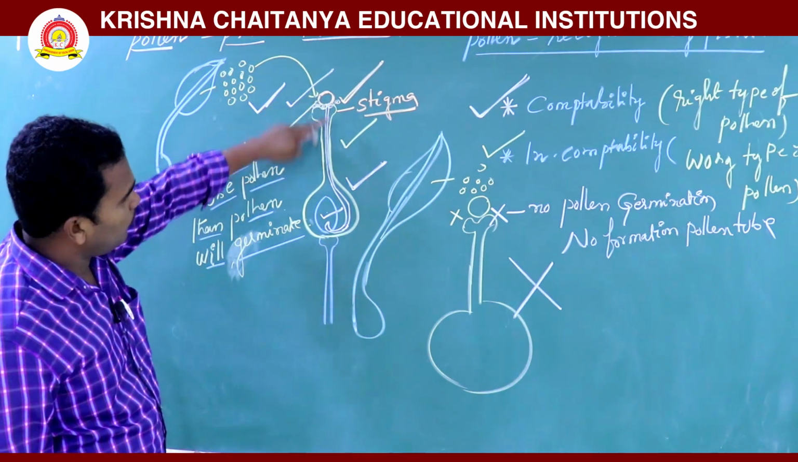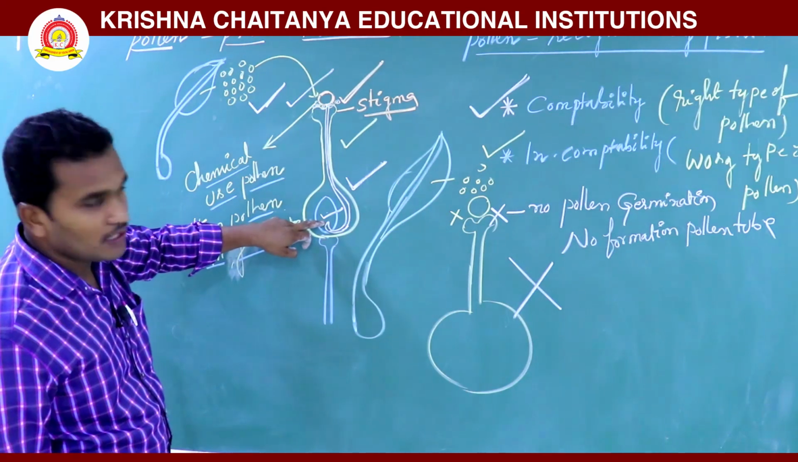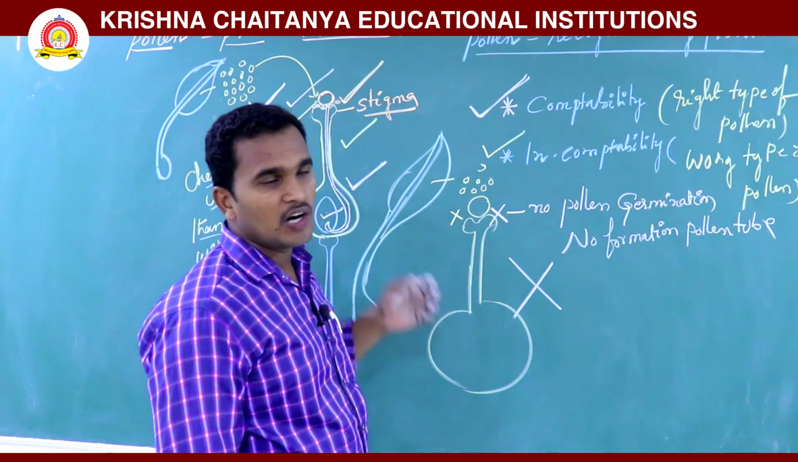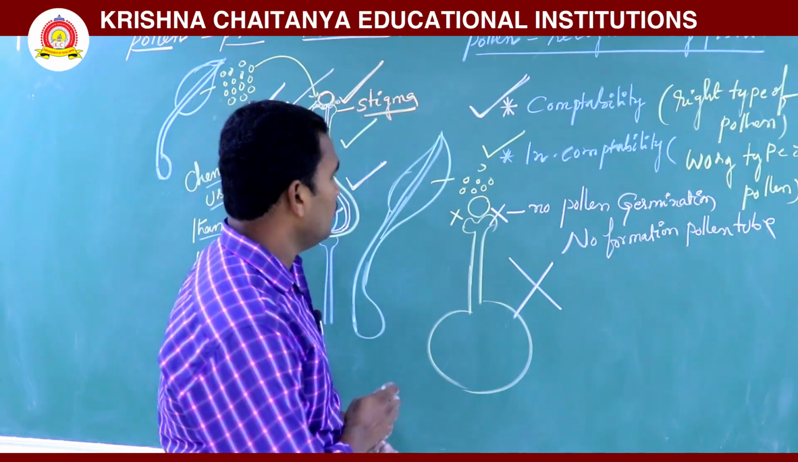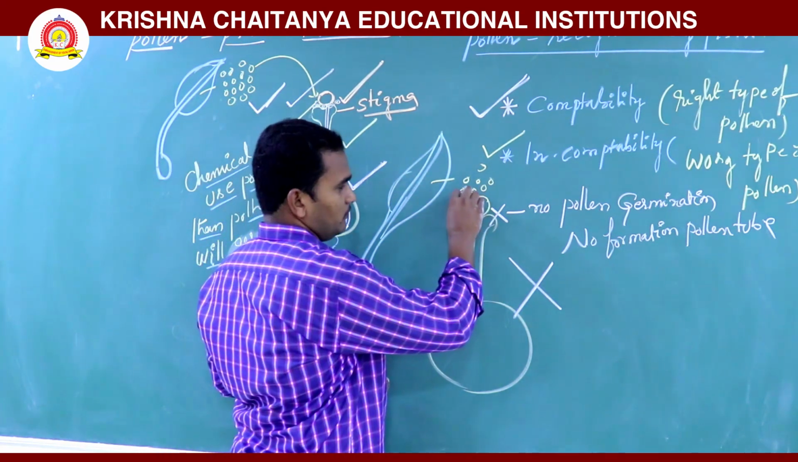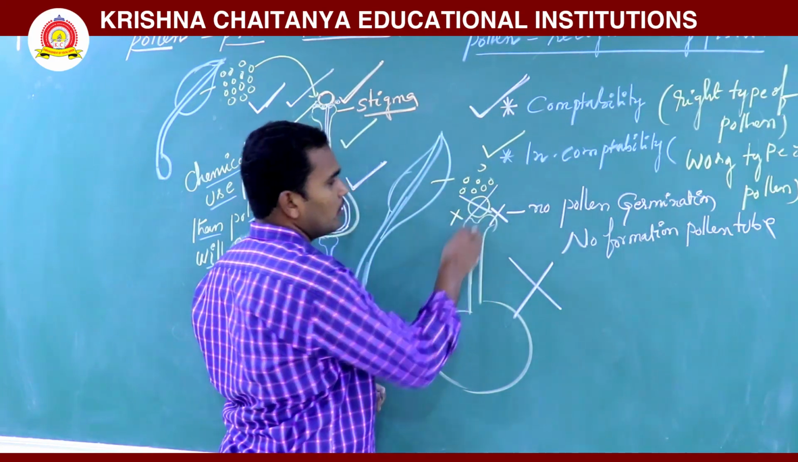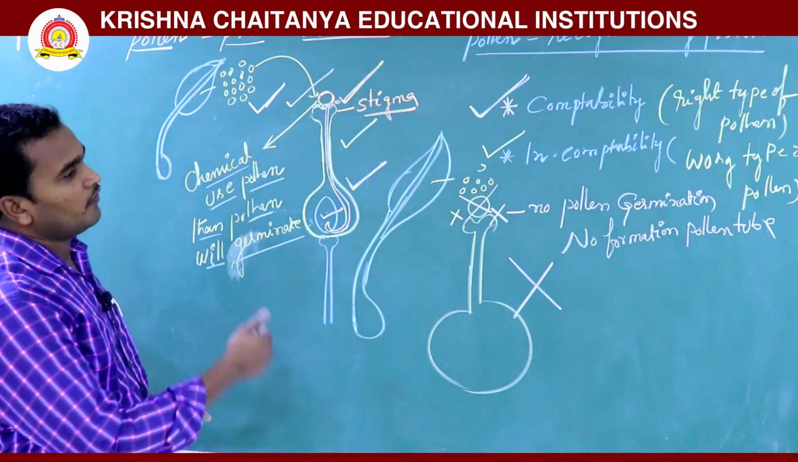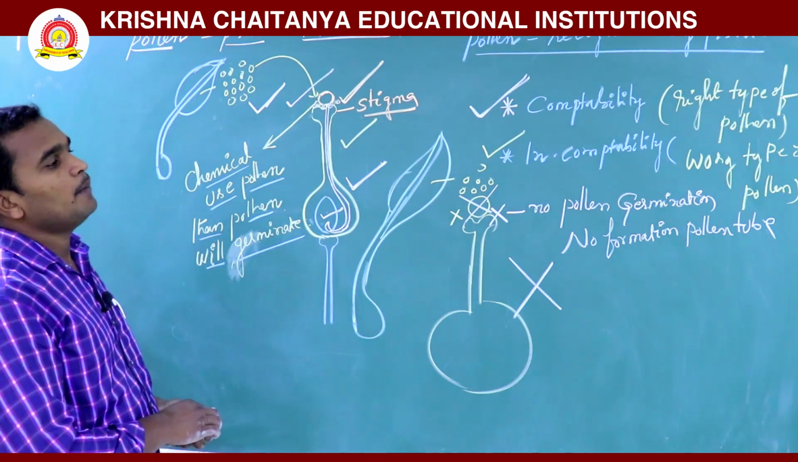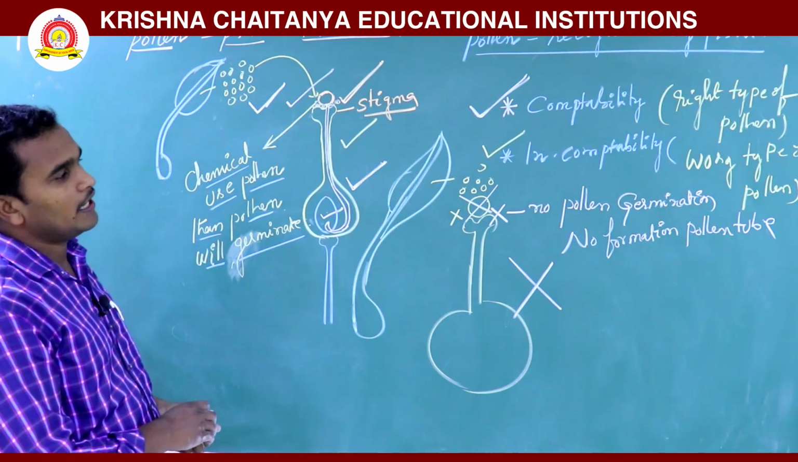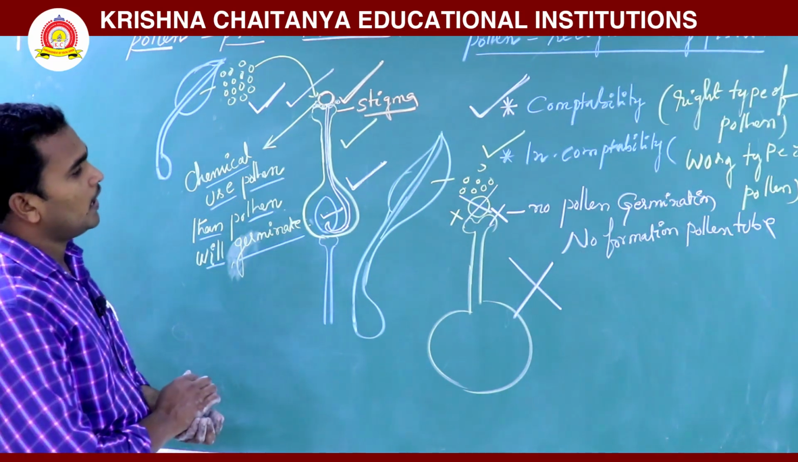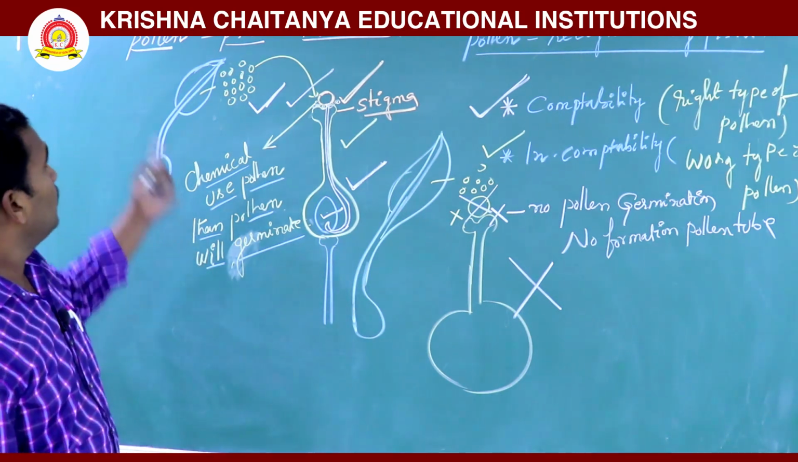Here the pollen is accepted, and the pollen tube will pass and reach the embryo sac. Here it is not germinated, it is not secreting any chemical substances. When there is no chemical substance, the pollen is not germinated, so there is no formation of pollen tube. So finally it is called incompatibility. It is nothing but a wrong type of pollen grain.